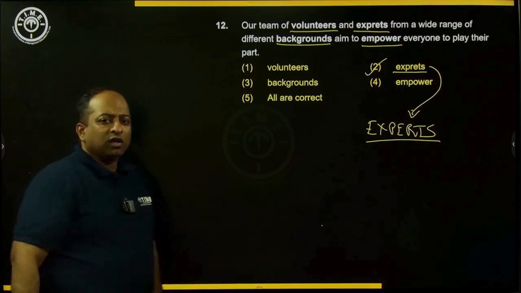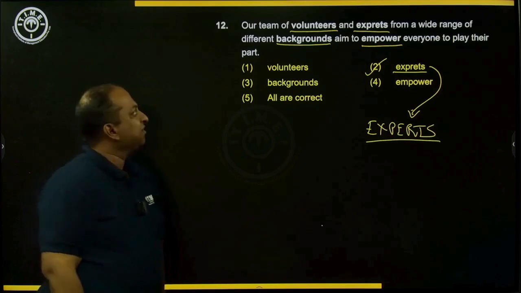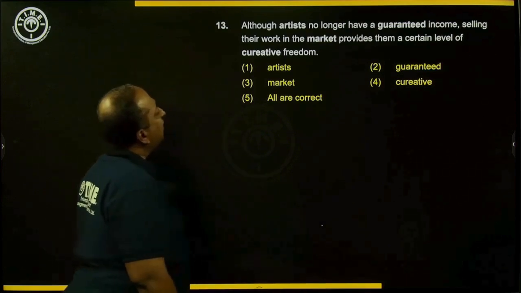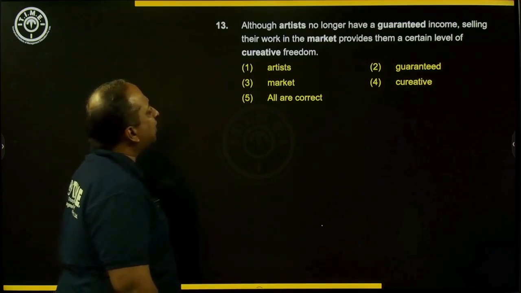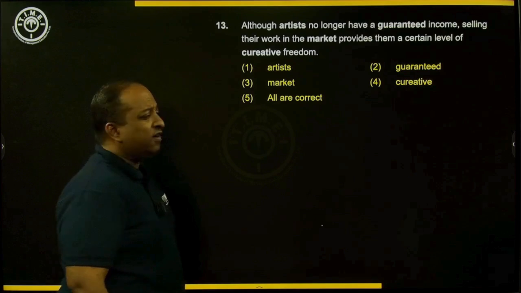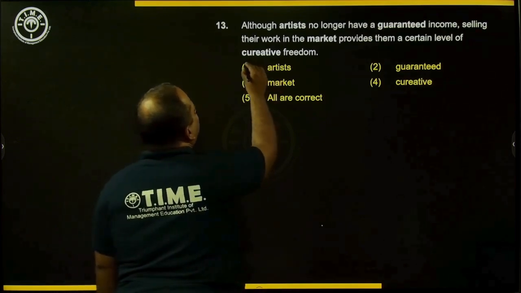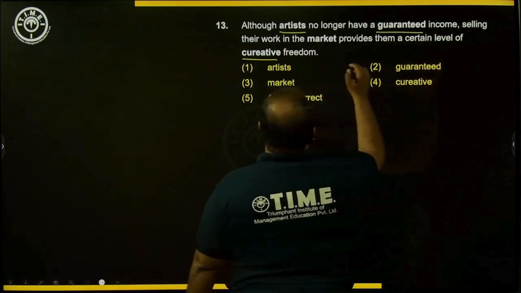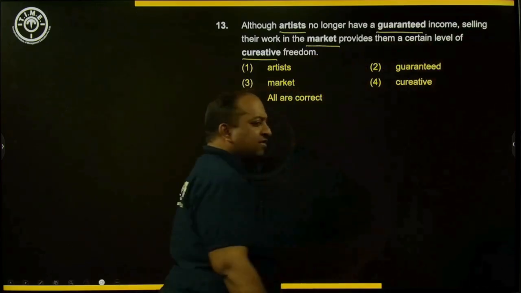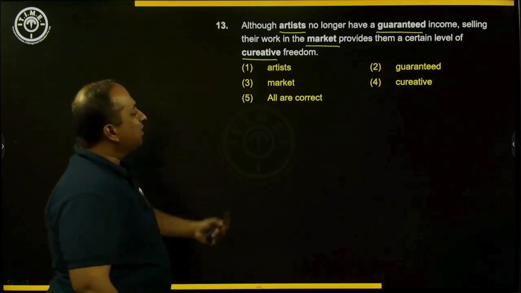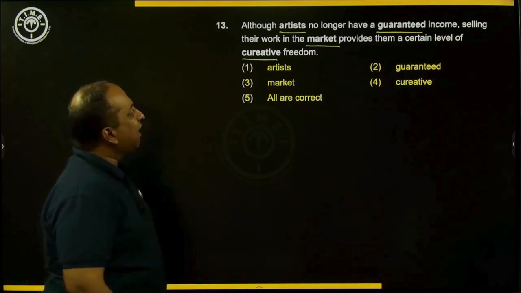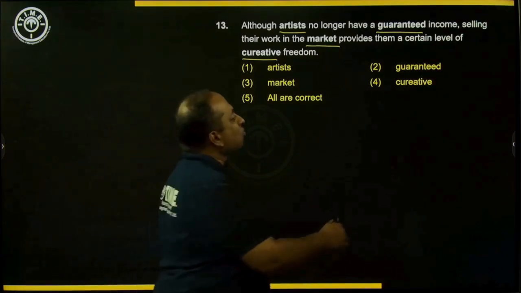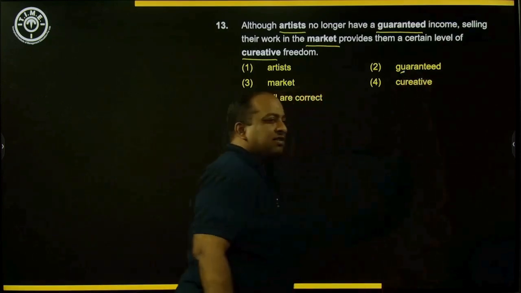Now let's move on to the next question, question number 13. Although artists no longer have a guaranteed income, selling their work in the market provides them a certain level of curative freedom. So it's written as curative freedom, and then you have artists, guaranteed, and market. These are the 4 words which are in bold. You can clearly see the words artist, guaranteed, and market. Although you pronounce it as guaranteed, it's the U which is silent. So this is the right spelling.